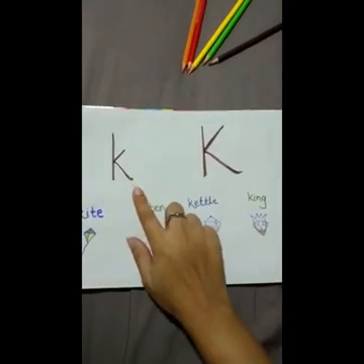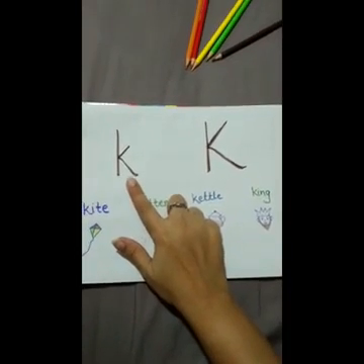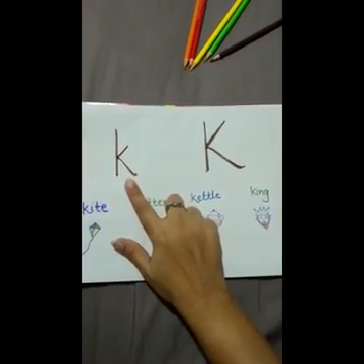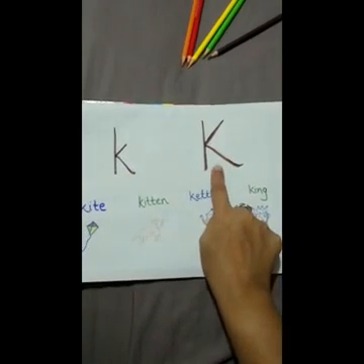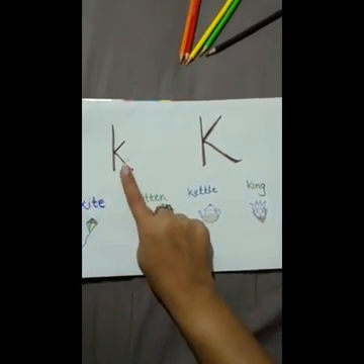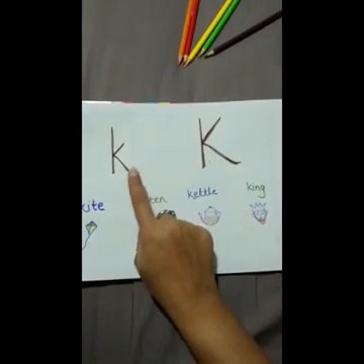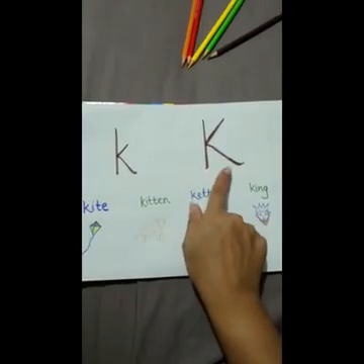So the first letter for today is K. The sound of K is K. K. That's a small K. That's a capital K. Small K. Capital K. Small K. Capital K.